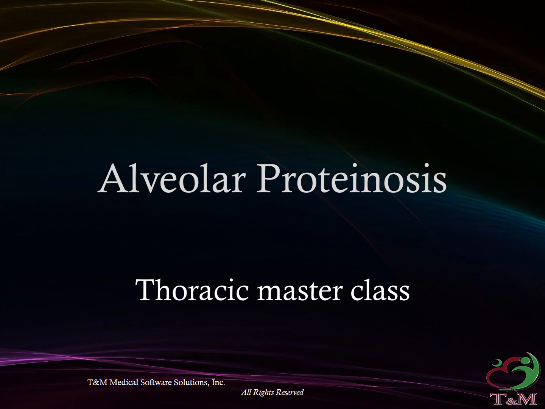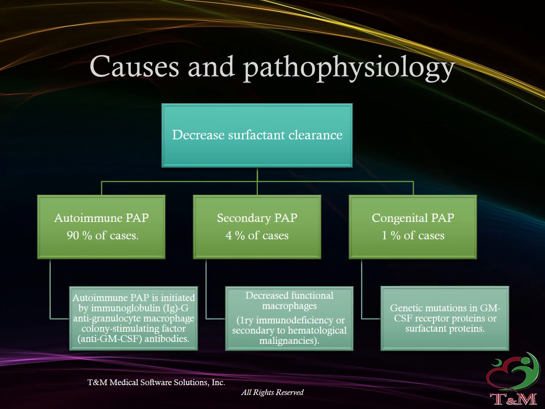Alveolar proteinosis. Causes and pathophysiology: decreased surfactant clearance. Autoimmune PAP accounts for 90% of cases. Autoimmune PAP is initiated by immunoglobulin G, IgG, anti-granulocyte macrophage colony stimulating factor, anti-GM-CSF, antibodies.